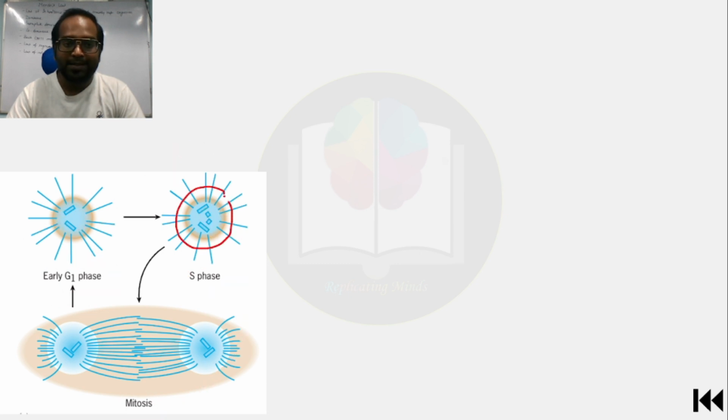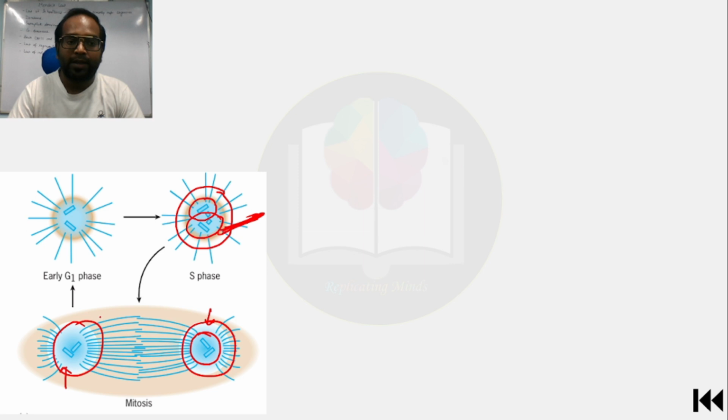This single centrosome splits and divides into two daughter centrosomes, and they start moving towards the opposite poles. Okay, you can see here this is one centrosome and this is the second centrosome, and these two centrosomes are the daughter centrosomes of this parent centrosome. Right, now you can see that two centrioles came into this daughter cell and two centrioles came into this daughter cell.